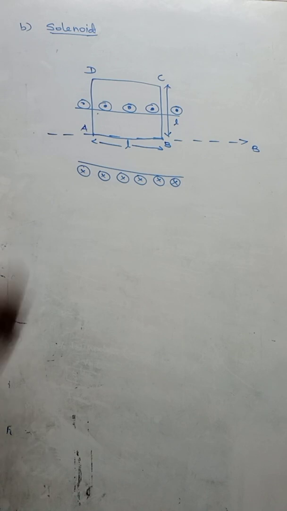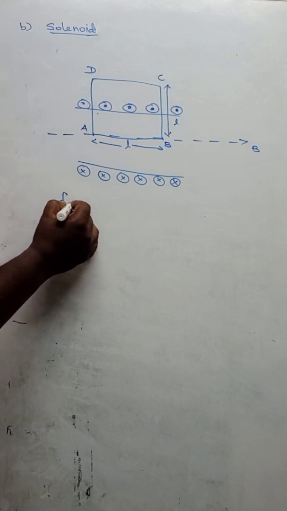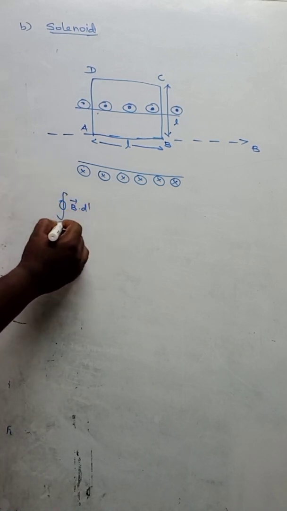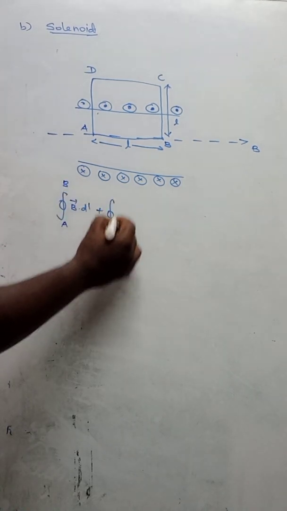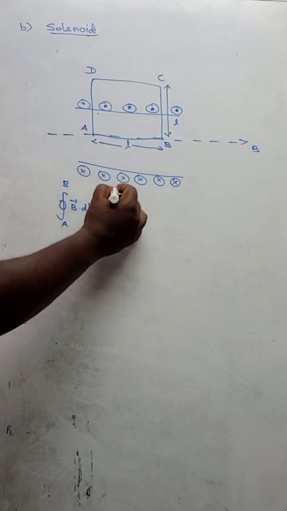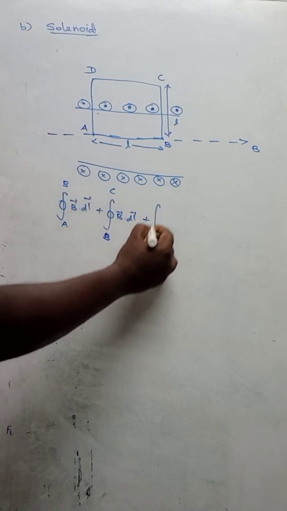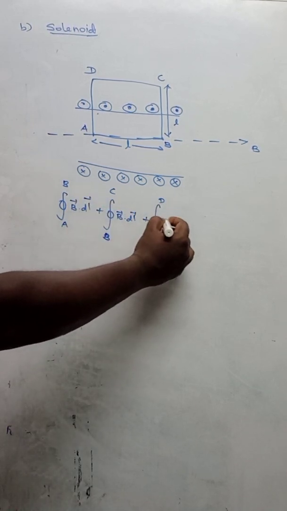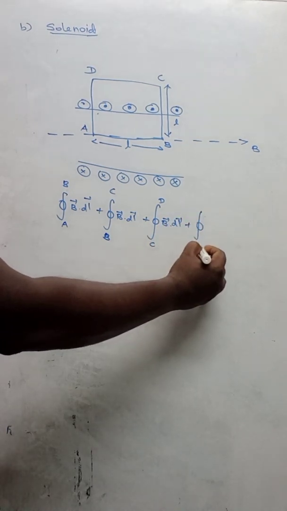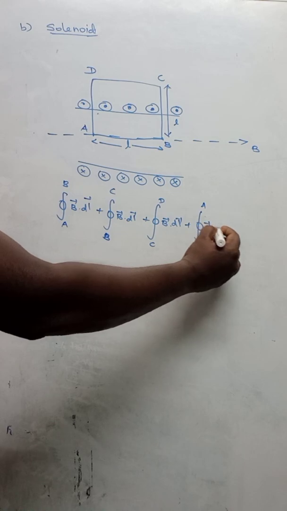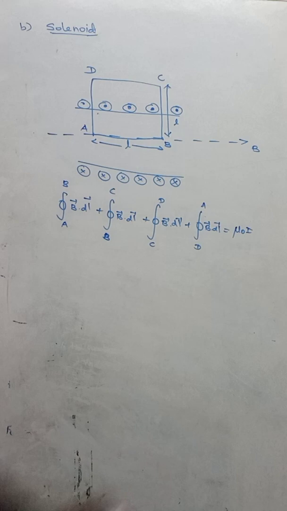So in the Amperian loop there are how many sides? There are 4 sides. So the net magnetic field will be: closed integral of B dot dl from A to B, plus closed integral of B dot dl from B to C, plus closed integral of B dot dl from C to D, plus closed integral of B dot dl from D to A, is equal to mu naught into I.